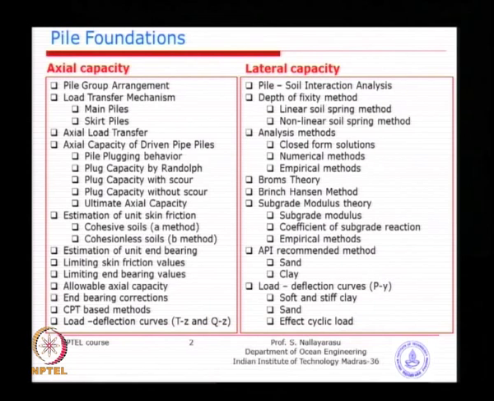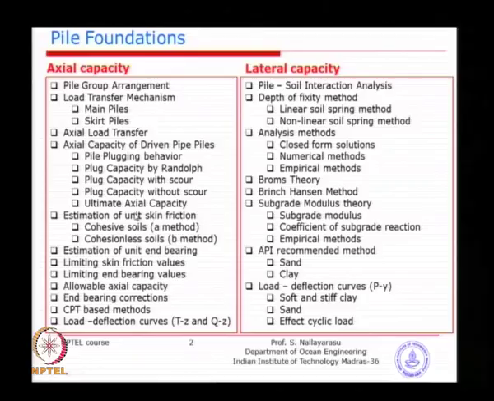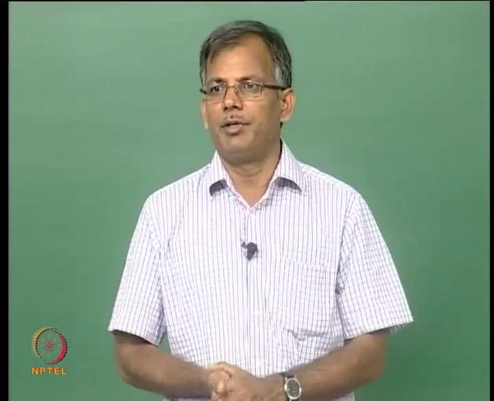In a shallow footing, what we have is only end bearing, meaning a contact pressure between the soil and the foundation. So, in a pile foundation also you will have that. In addition, because of the arrangement of the foundation, you may get a frictional resistance between the pile and the soil.